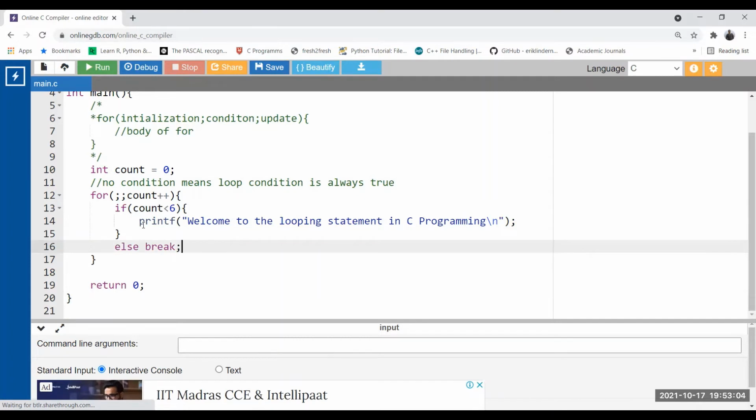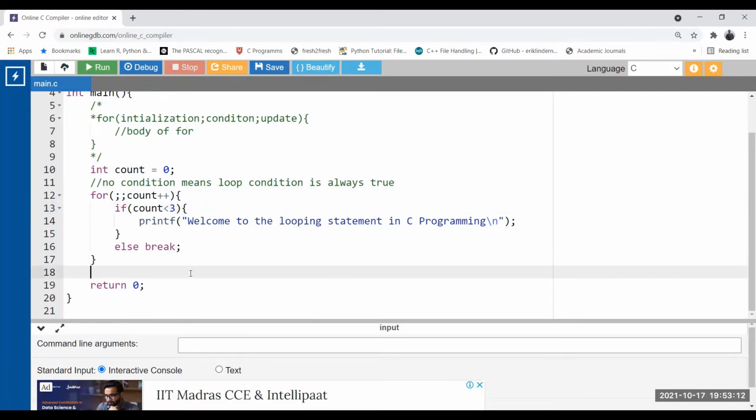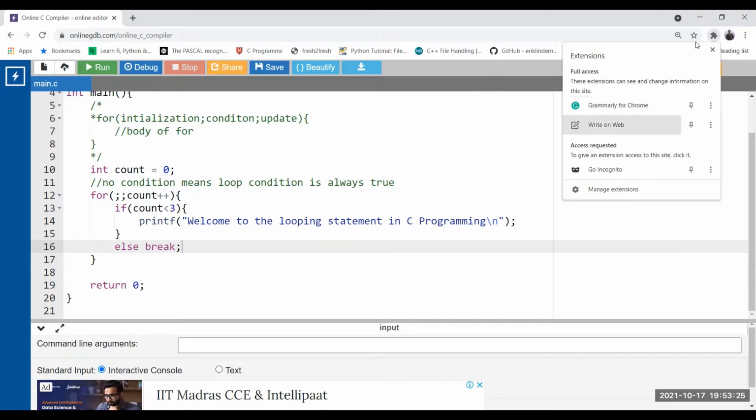So let us discuss what will happen. Now, instead of 6, let's put a small value, 3. If it executes 3 times, it will also execute 6 times if I simply change this value. So now let me discuss how this condition is executed here and how break will be helpful to break out of the infinite loop.